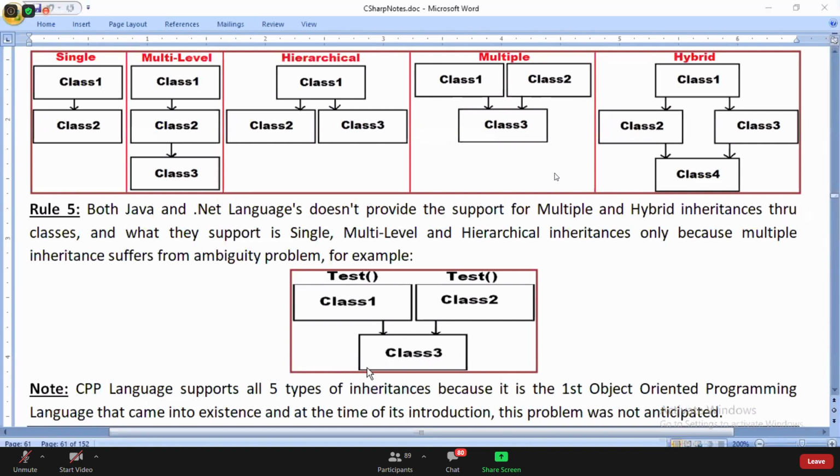Are you guys clear? Did you understand what the ambiguity problem is? A method with the same name existing under multiple parent classes. So now when you come to class 3 and try to call the method test, which one has to be executed, the method of class 1 or the method of class 2, is a confusion. This is called ambiguity. Class 1 and class 2 both contain a method called test. When you call it from class 3, it is confusing whether to execute the test method of class 1 or class 2.